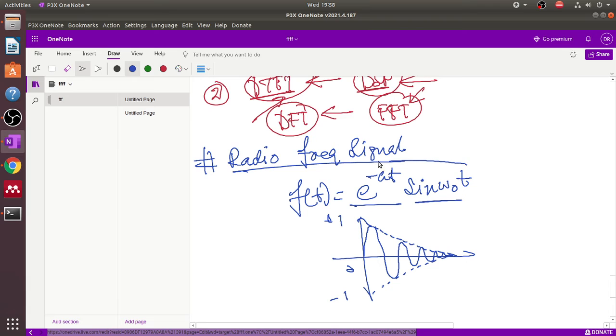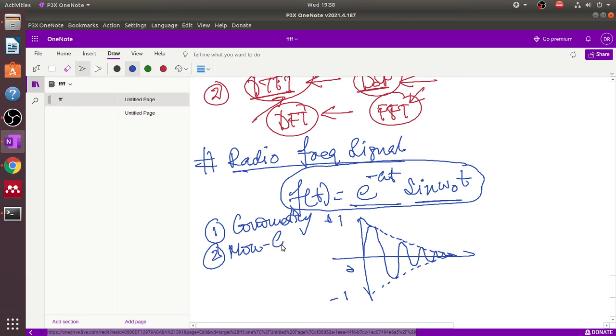So this is the mathematical term of the radio frequency signal, because in an electromagnetic media, different types of media exist. One is conducting media, another is non-conducting media, number 3 is isotropic media, and number 4 is dielectric media.